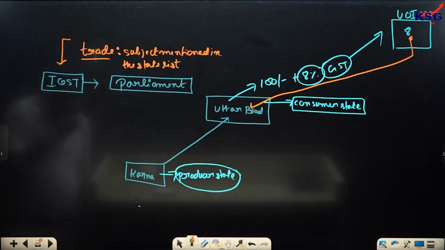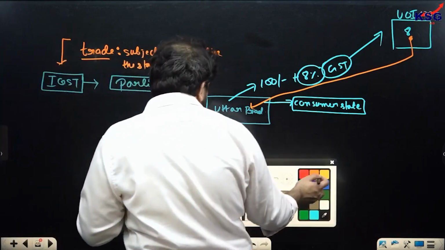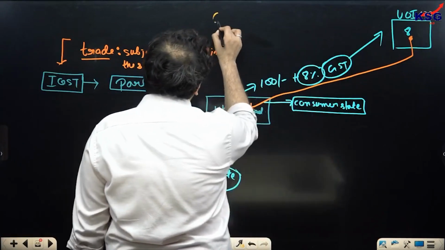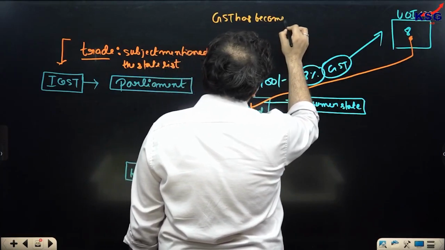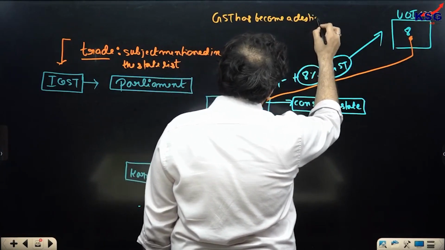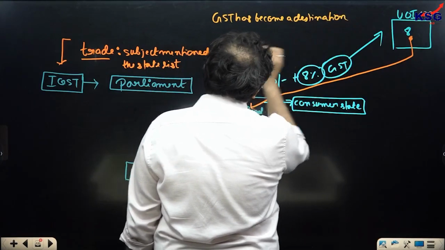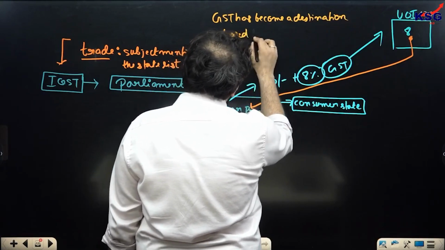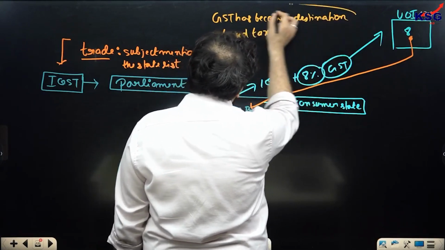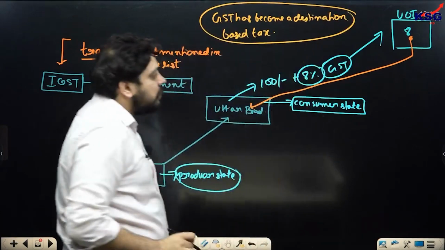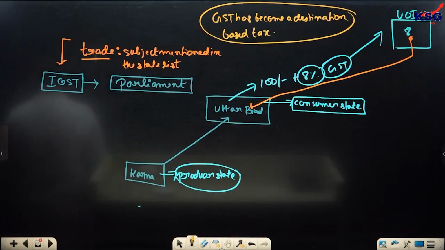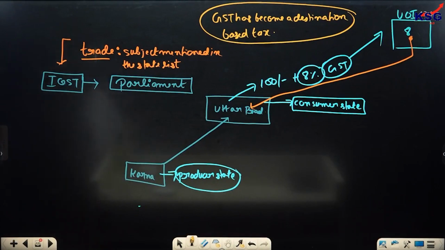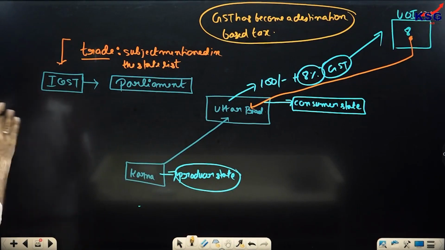So in a way, this has made an effectuation by which the GST has become a destination based tax, meaning it has to be collected by the state in which the consumption is happening. The indirect taxes are to be collected by the states inside which the consumption is happening. That is what basically we are taking a look at with this entire thing.